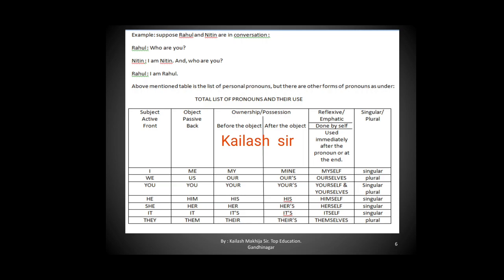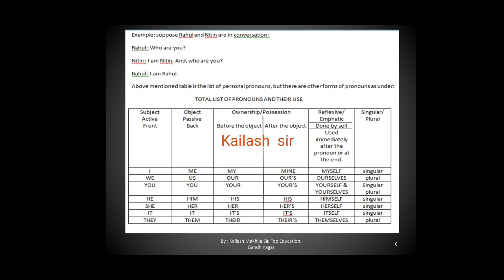So, and who are you? It is asked by Nitin. Now you is used for Rahul. Rahul will answer, I am Rahul. You can see how the pronouns change. Above mentioned table is the list of personal pronouns, but there are other forms of pronouns as under. I have taught this in a very simple manner, not going to the technical words of grammar.